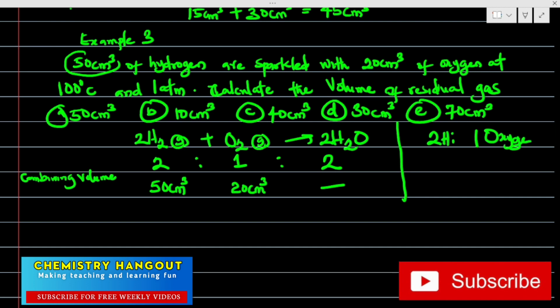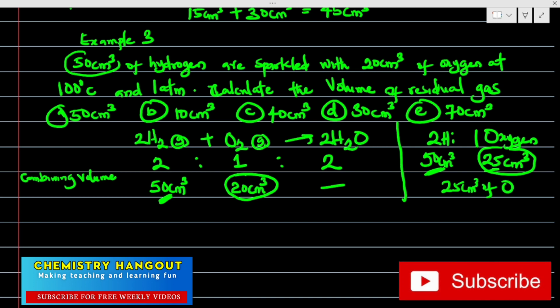Let me write the oxygen so you don't think I wrote 10. 1 for oxygen. Now, they give us 50 centimeter cube of this, which means if I'm using 50 centimeter cube of this, the oxygen that will be needed is 25 centimeter cube. Can you see that? But look at the volume they gave us in the question, 20. The volume they gave us is not up to 25 because ideally, if 50 of this is combining, we need 25 centimeter cube of what?